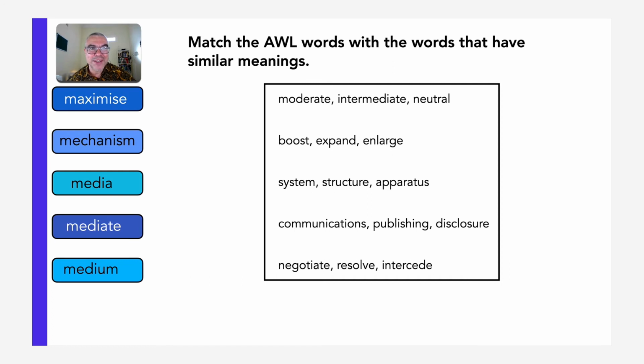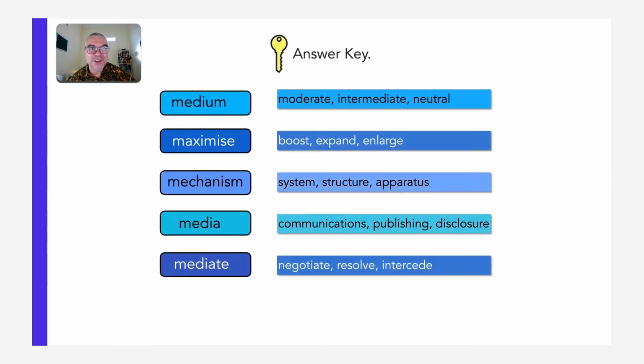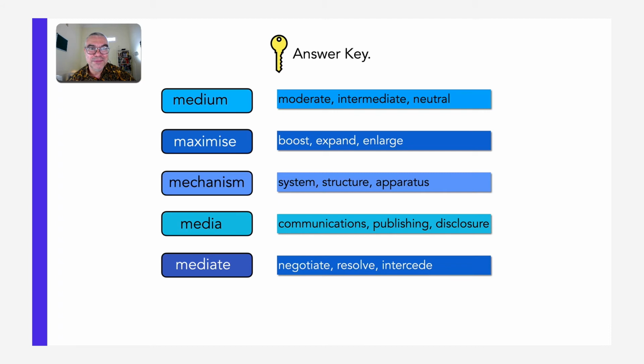Here we go, everybody. So the first word is medium, and that goes with moderate, intermediate, and neutral. Then we have maximize, boost, expand, and enlarge.